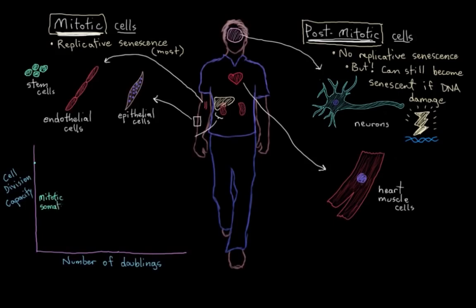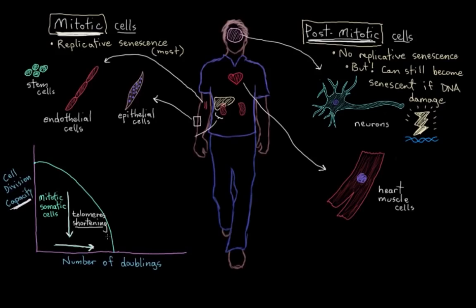They're able to divide a lot. And as they continue to divide and divide and divide, their curve sort of curves down this way as the number of doublings that they've done increases, right? So you can see the more doublings they've done, the lesser their cell division capacity, right? And that's because with each doubling, their telomeres are getting shorter. So their capacity to divide is getting lower with the increased number of doublings, okay?